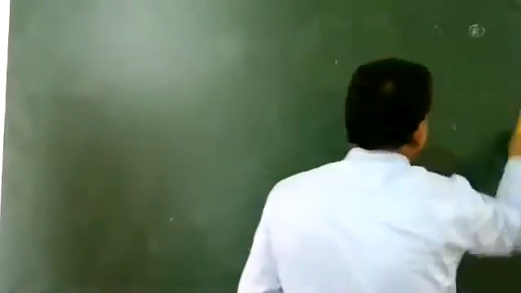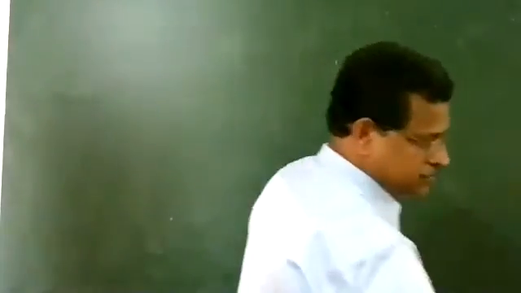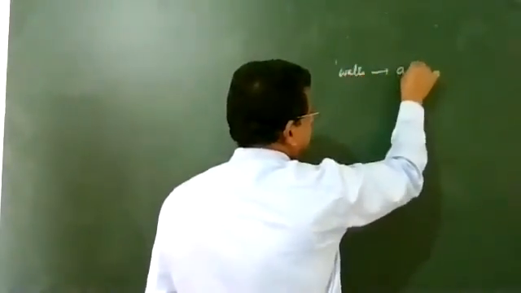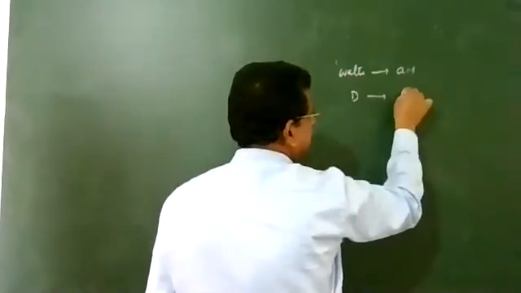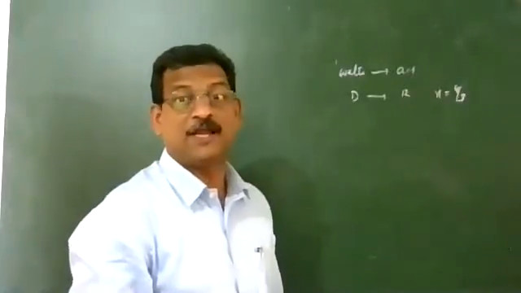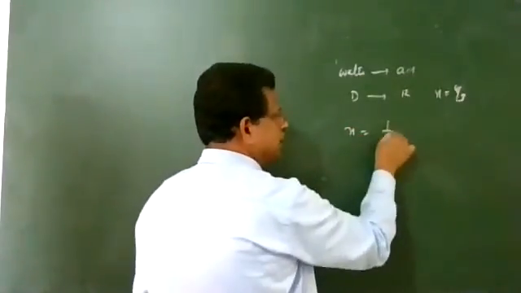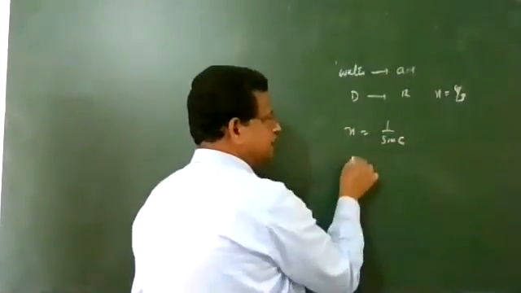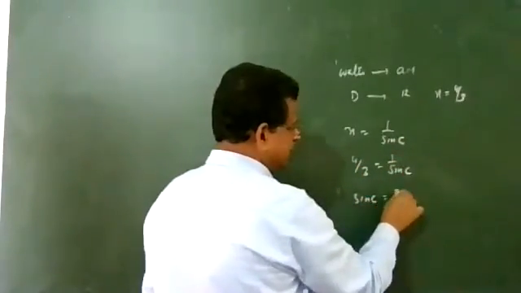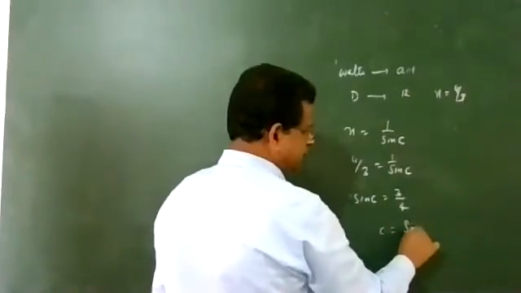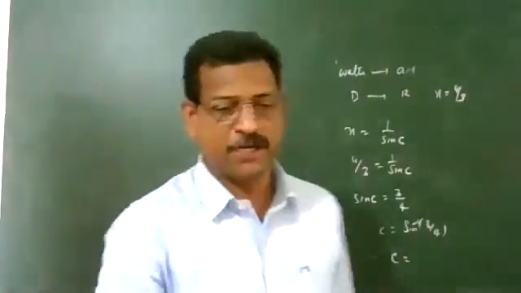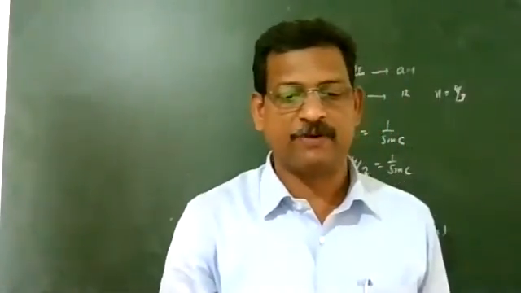The light is going from water to air, denser medium to rarer medium. The refractive index is 4/3, and you have to calculate the value of the critical angle. n equal to 1 upon sin C. The value of n is 4/3, equal to 1 by sin C. Sin C is equal to 3/4. Sin inverse 3/4, the value of critical angle, you have to learn, is about 48.75.